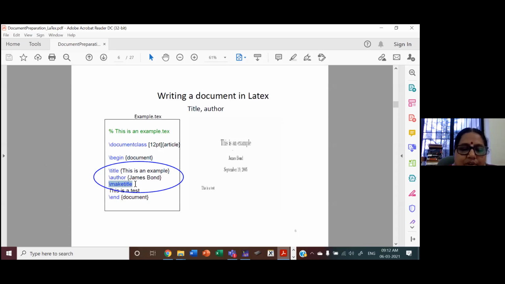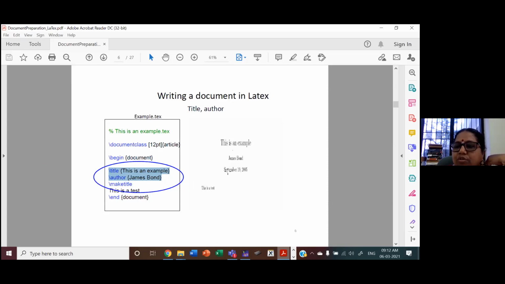And then we have one command, make title. This make title will take this title and author, and make the title in this format. So this is an example. It's center aligned. Name of the author. The date is not given. Actually, the date will be taken from the system.